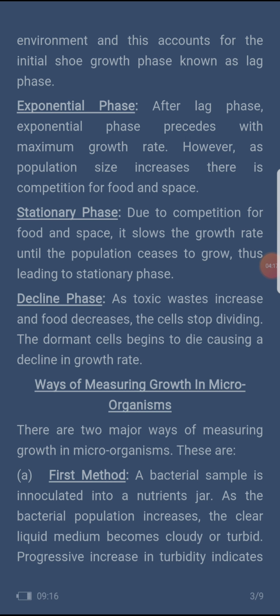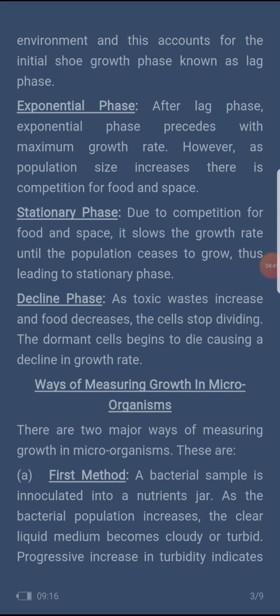Now, ways of measuring growth in microorganisms. We have two ways: the first method and the second method. A bacterial sample is inoculated into a nutrient jar. As the bacterial population increases, the clear liquid medium becomes cloudy or turbid, hence something turbid, something not clear.